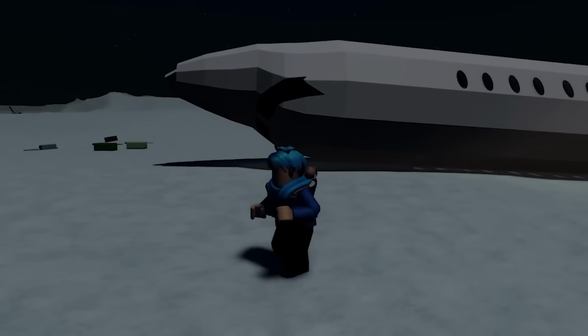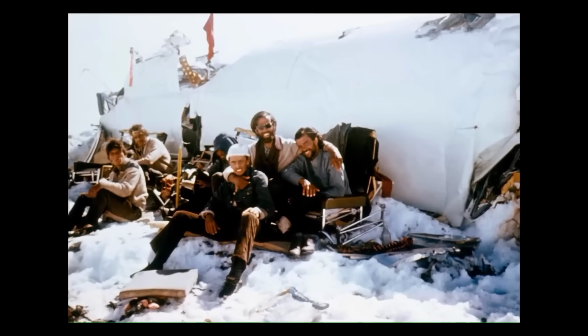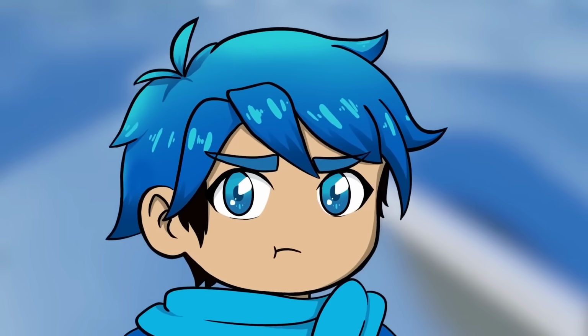But yeah, I guess this Roblox game is a survival game because in reality, not everybody on this plane died. There were actually some survivors of the plane, but then they were stranded in snow for many, many days. And before we look into that, let's look at the plane animation to see how accurate the Roblox game was.